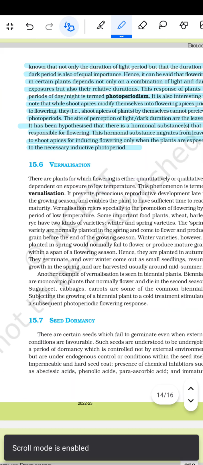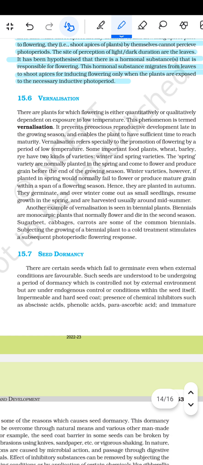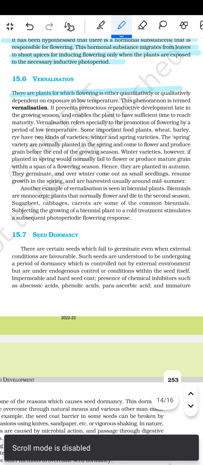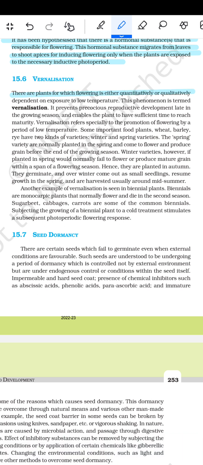Then comes vernalization. NCERT says that these are the plants for which flowering is either qualitatively or quantitatively dependent on exposure to low temperature. This phenomenon is termed vernalization. It prevents precocious reproductive development late in the growing season and enables the plant to have sufficient time to reach maturity. Vernalization refers especially to the promotion of flowering by a period of low temperature.